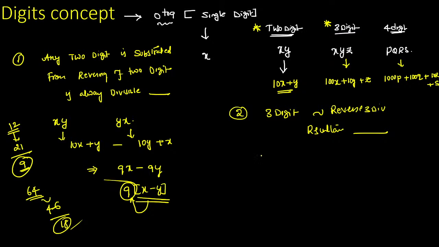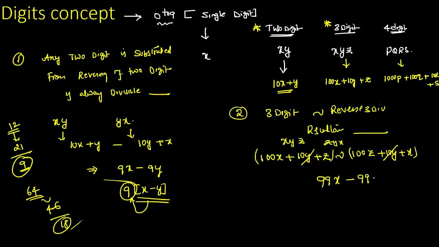Same thing with a three-digit number. The value becomes 100x plus 10y plus z. The reversal, zyx, means 100z plus 10y plus x. Now the difference: you can cancel 10y and 10y. Then 100x minus x is 99x, and z minus 100z is minus 99z. Taking 99 common, the resultant becomes 99 times (x minus z). So for any three-digit number and its reversal, the resultant is always divisible by 99.